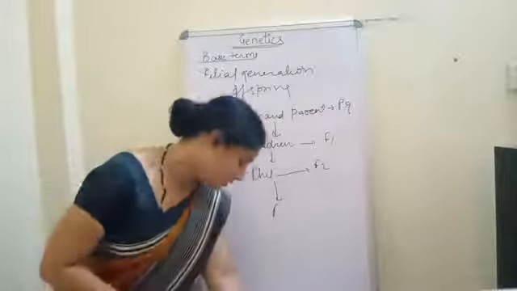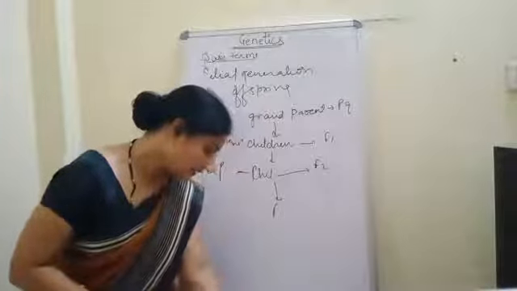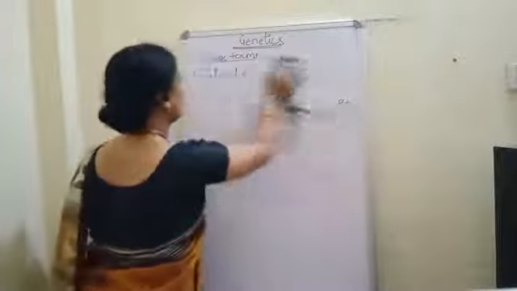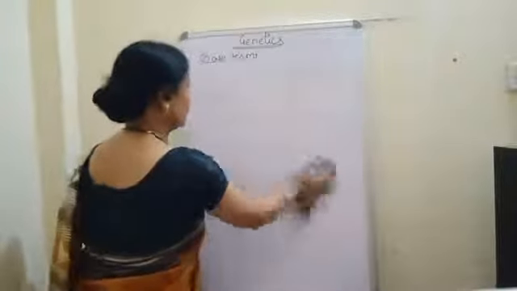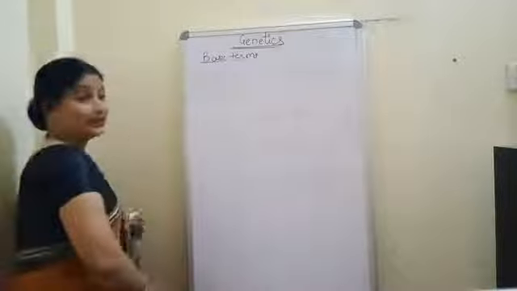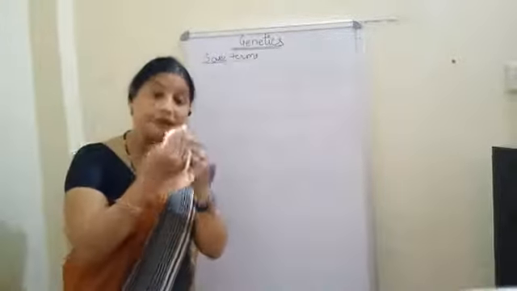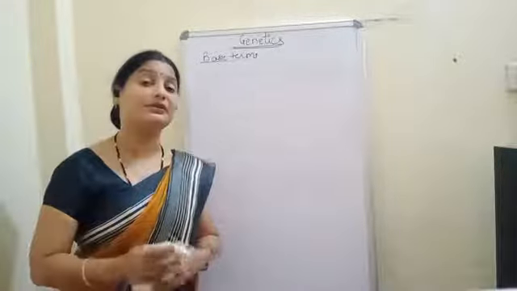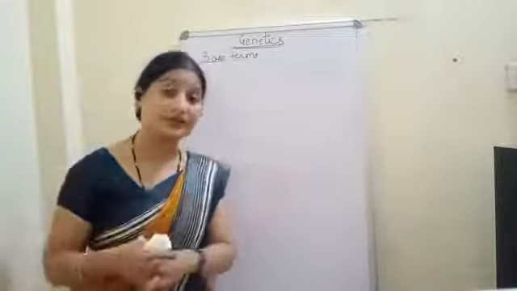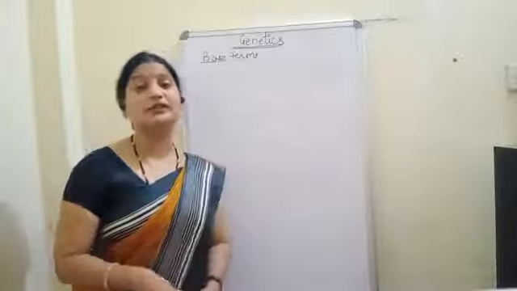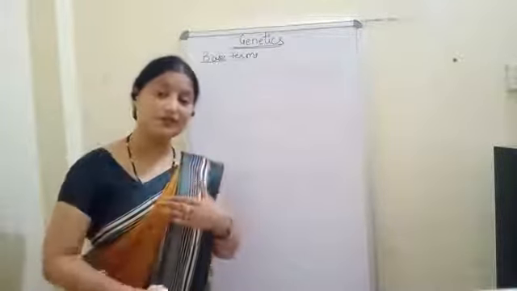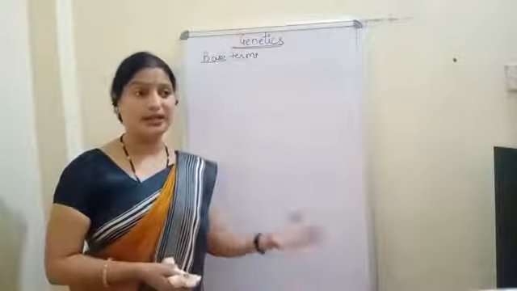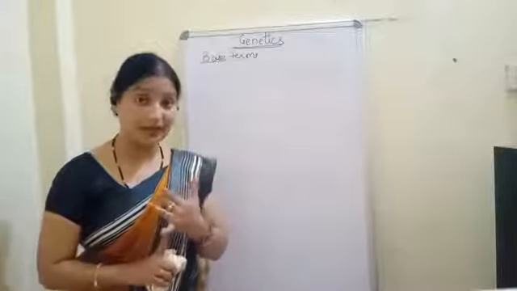Clear? Now see, what is the next term? The next term will be hybrid. You have already read this in the previous class. The meaning of hybrid is intermixing. Whenever Mendel performed his experiments, he did everything by intermixing two varieties. This intermixing is called the hybrid, and the process of intermixing is called hybridization. Okay, so this is one term. After that, monohybrid, dihybrid.